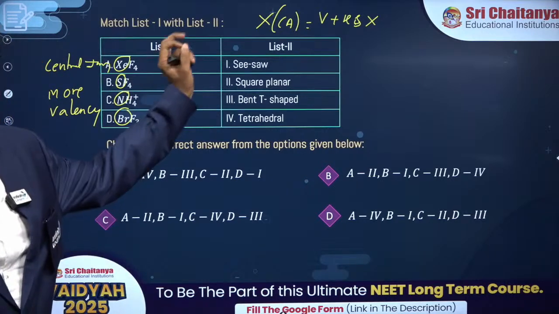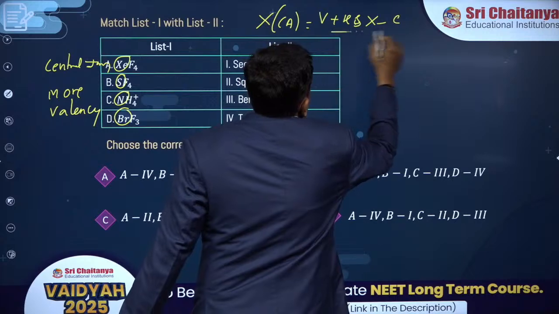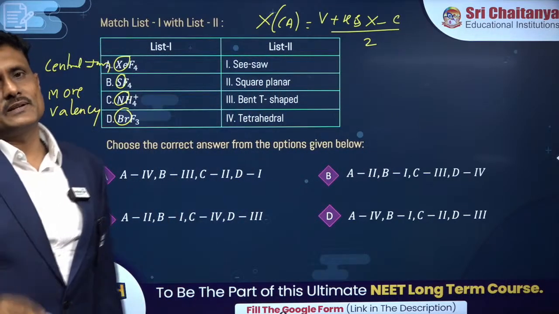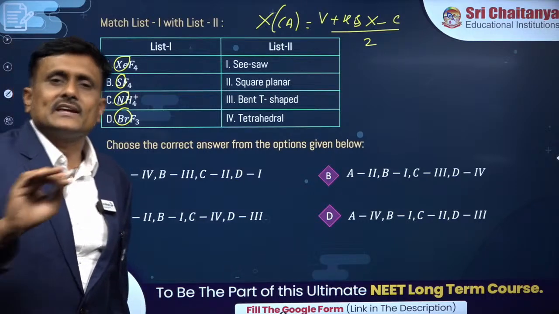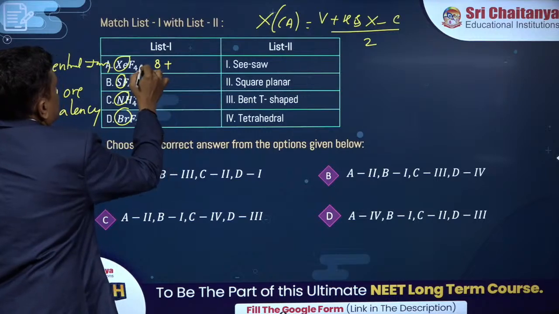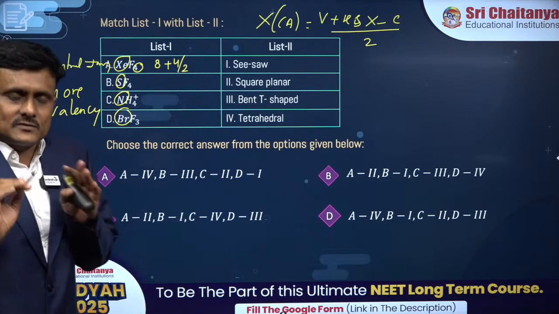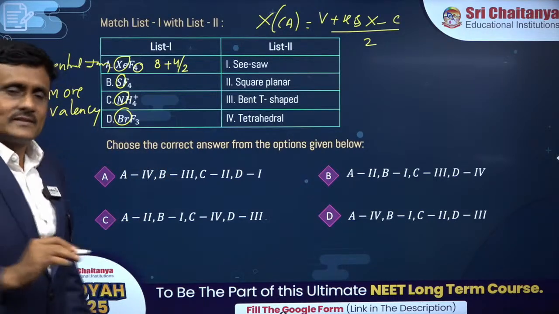Valence electrons plus hydrogens and halogens minus overall charge, divided by 2. You follow this easy formula, buddies. You can see xenon has how many valence electrons? 8th group, no? 8. Plus how many halogens attached? 4. There is no charge present on it. So the X value of this compound is 6.